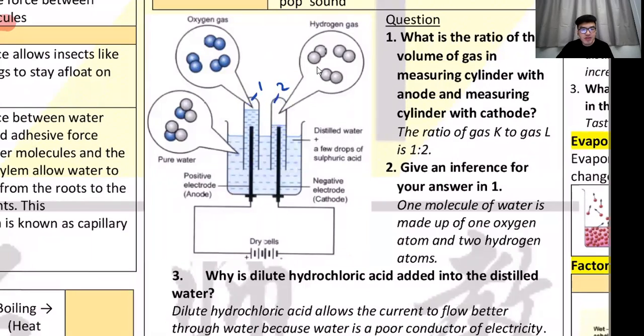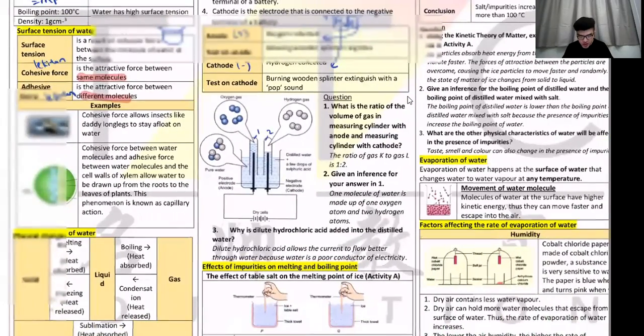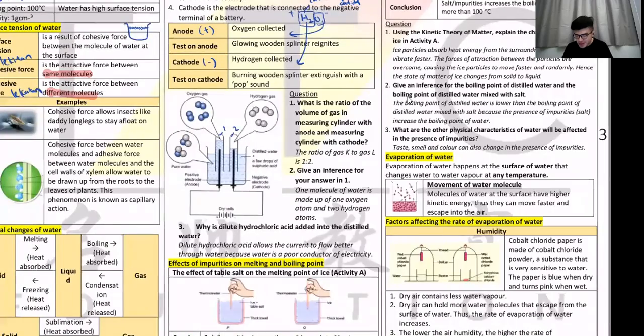All right, so yes, hello, Pritika. We are doing revision. Do you have your October notes? If you do, then you can go to your October notes. If you don't, then you just have to look at my screen. Okay, we are at page 3 currently. This is a revision note.